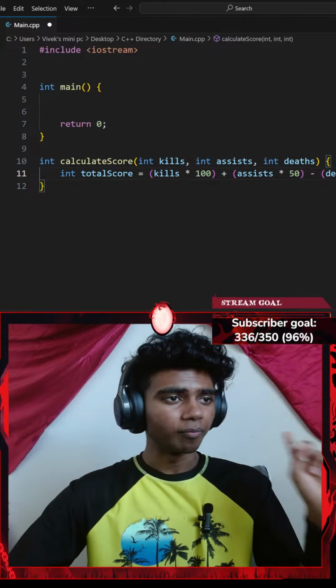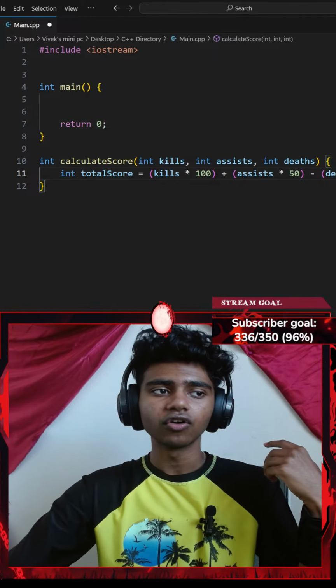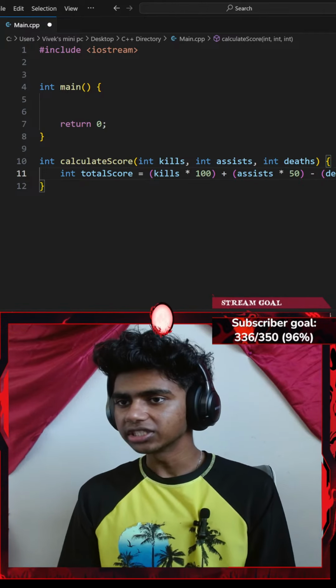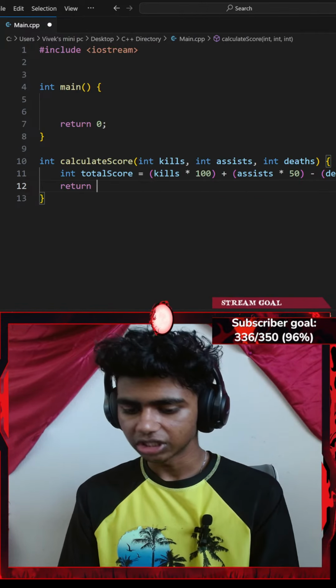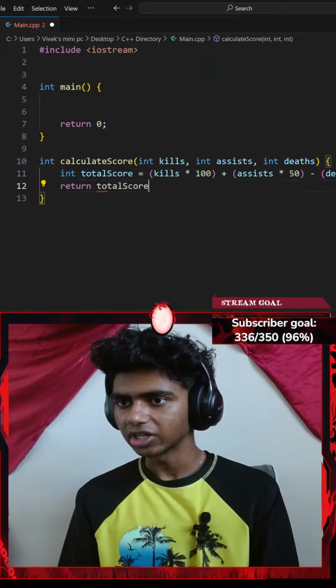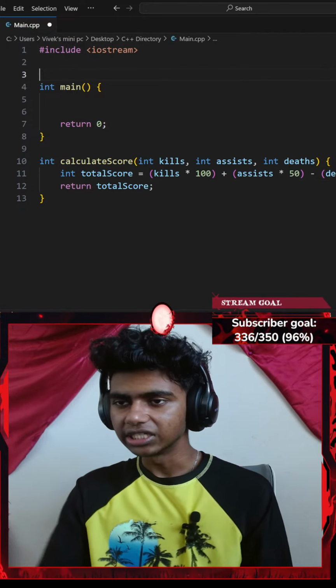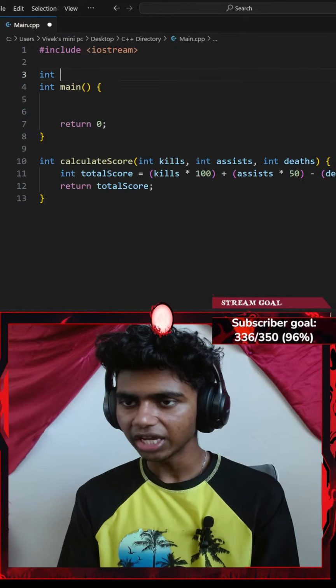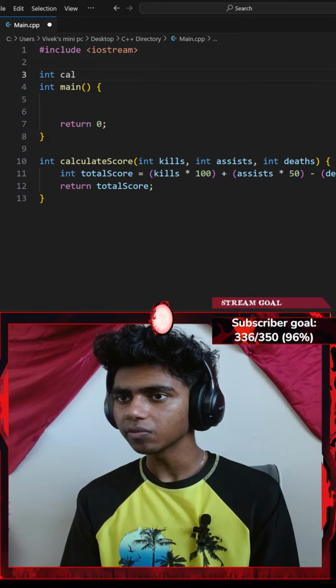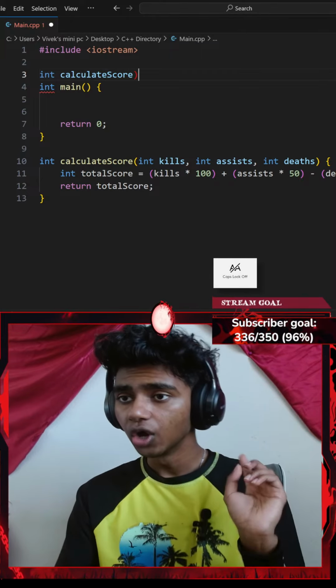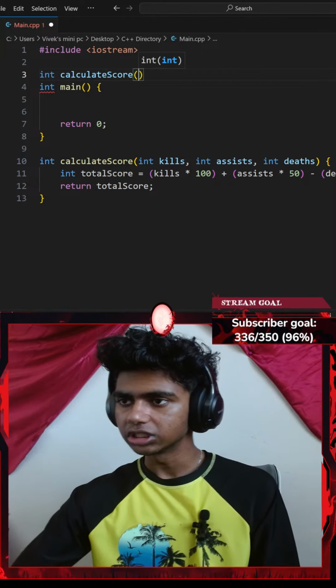That said, in your main function, ask the user for kills, assists, and deaths. Okay, do I need to return something here? Let me go ahead and return my total score. Okay, my total score variable ending with a semicolon. Maybe I even declare my function, so I could go with integer calculate score function, with a parameter of a few.